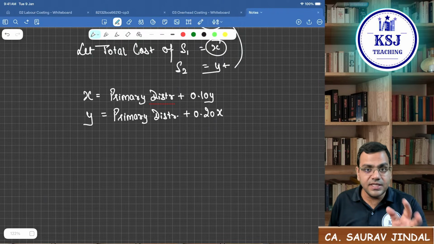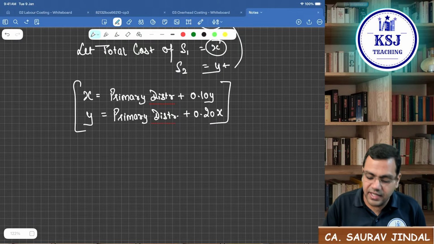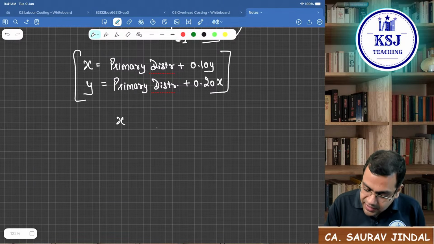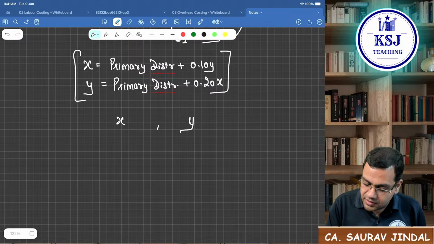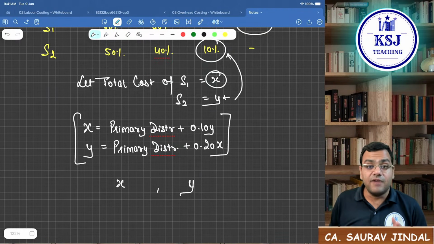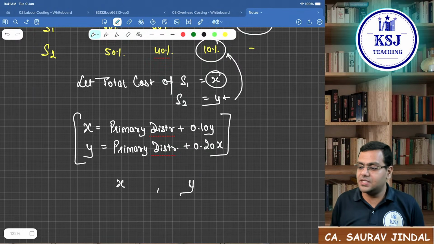So from these two equations, what you will get? You will get the value of X, right? And you will get the value of Y. X represent what? The total cost of S1. Y represent what? The total cost of S2, service department's total cost it represents.